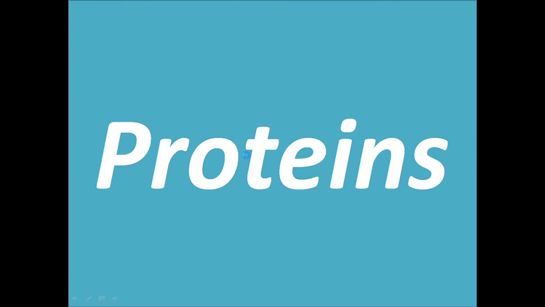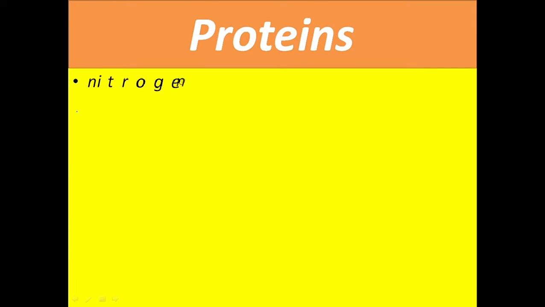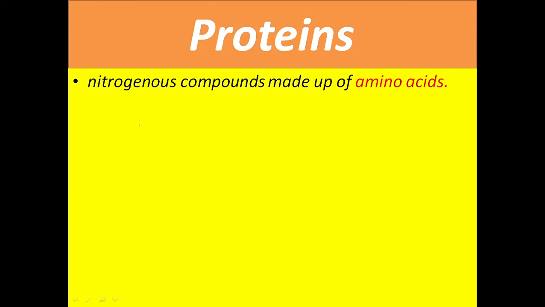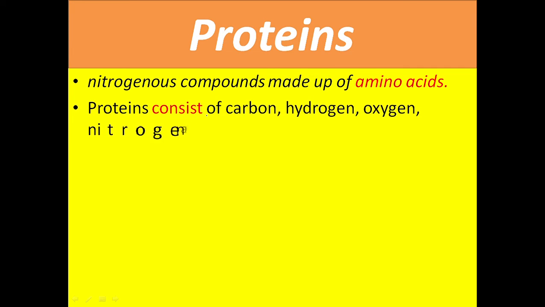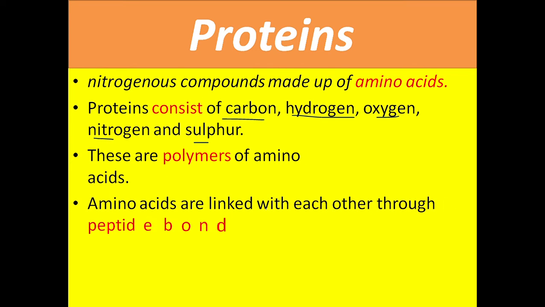Firstly, we will discuss the definition of proteins. Proteins are nitrogenous compounds made up of amino acids. Proteins consist of carbon, hydrogen, oxygen, nitrogen, and sulfur elements. These are the polymers of amino acids. Amino acids link with each other through peptide bonds to form proteins.